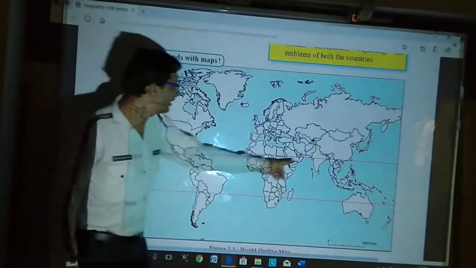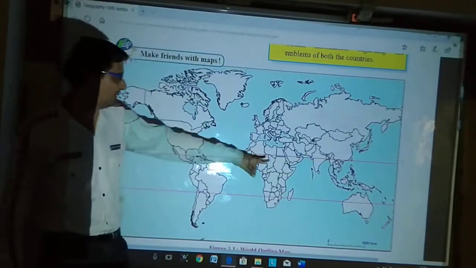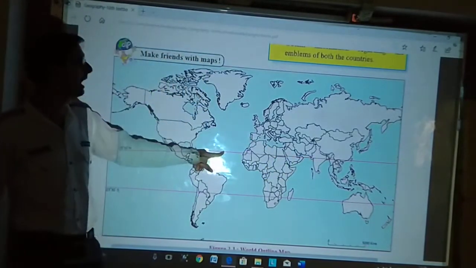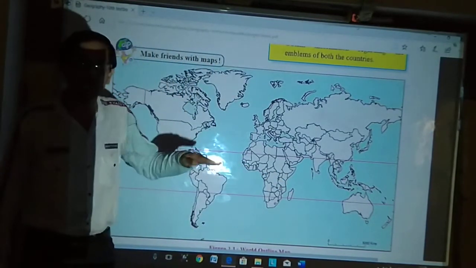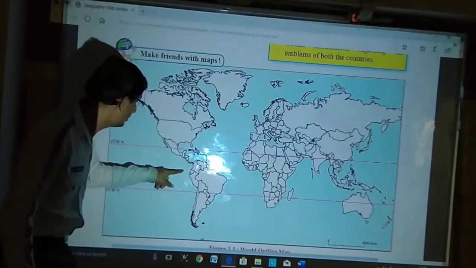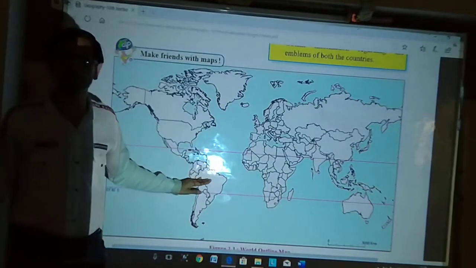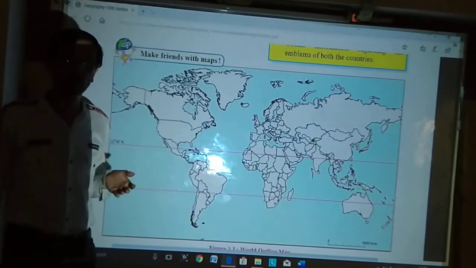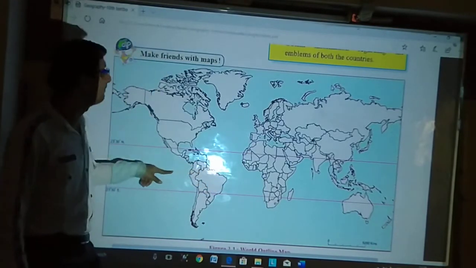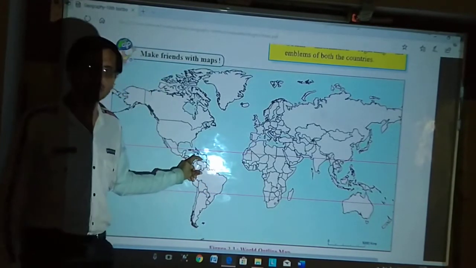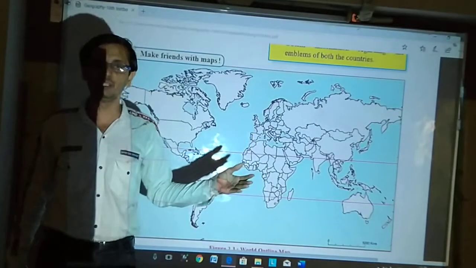So you can see the Tropic of Cancer passes through India, and the equator doesn't pass through India, but it passes through Brazil. It is not shown over here, but the equator passes through some part of Brazil, the upper part of Brazil, which you may call Amazonas.